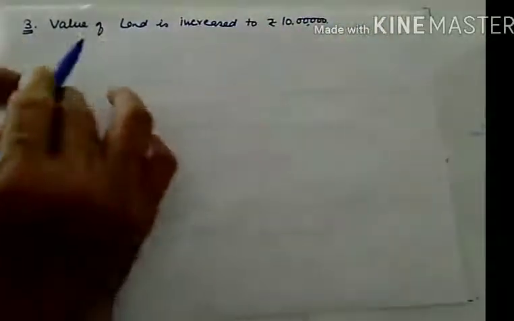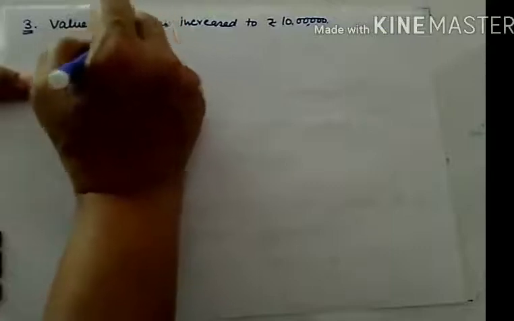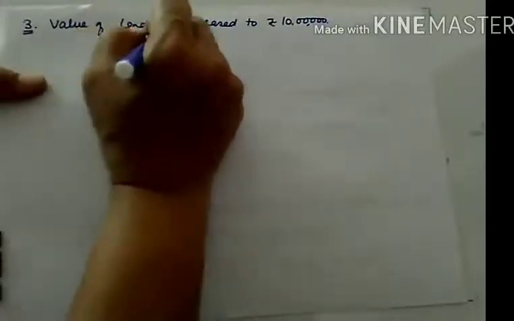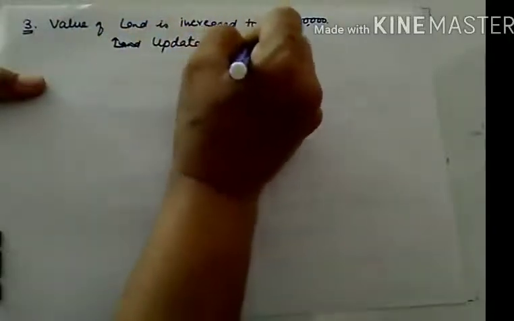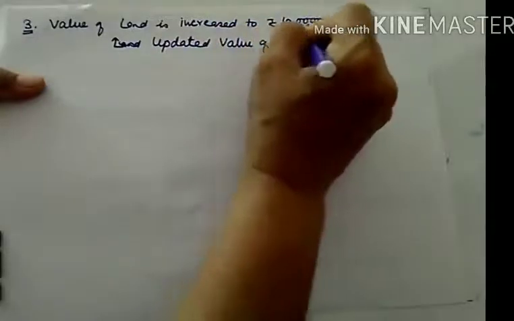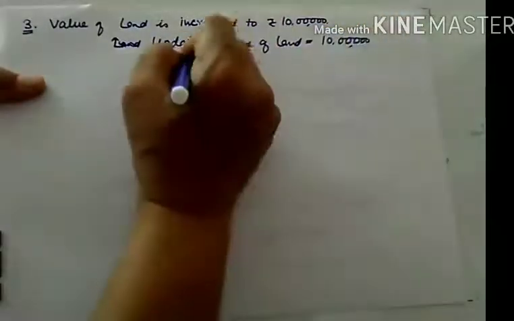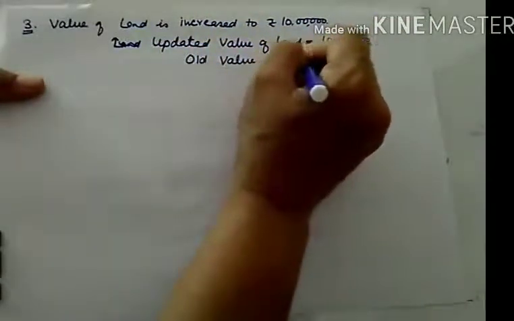It means the new, you can say the updated, value of land is 10 lakhs. And what was the old value? The old value of land was 8 lakhs.